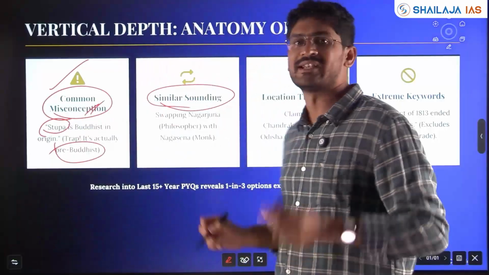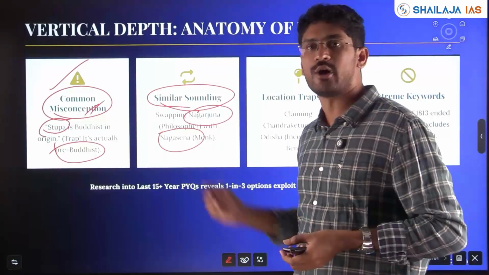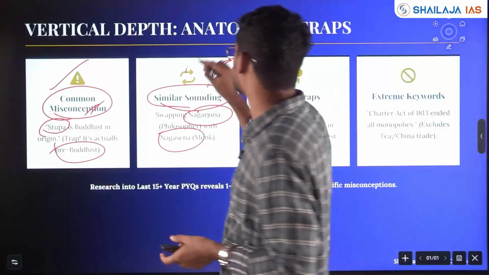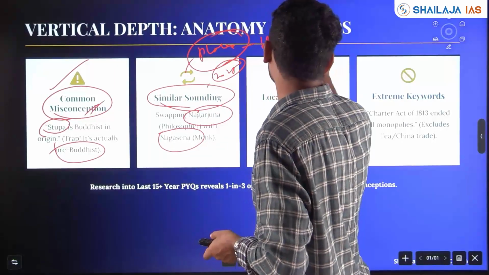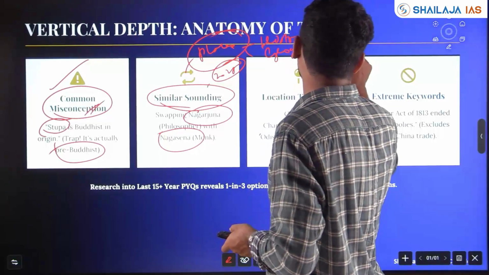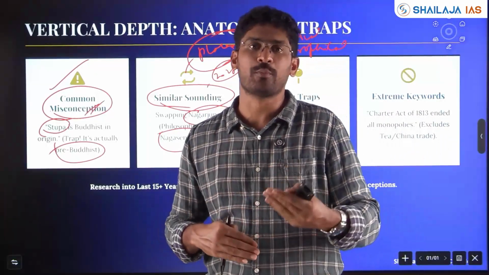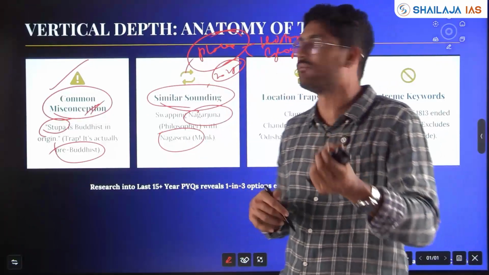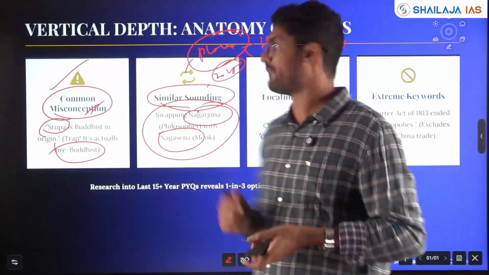Then similar sounding. See, swapping is one of the key traps kept by UPSC. Swapping Nagarjuna with Nagasena, monk, asked in 2025. Monks and their works. And places of historical importance, geographical importance linked with history. Swapping will happen. If 4 statements are given, 2 statements would have been swapped. Obviously, the answer will sometimes be 2 pairs. It can be 3 pairs or 1 pair also. Normally, if we swap 2 statements, the answer to that question will be 2 pairs, when swapping happens between 2 options out of the 4 statements.